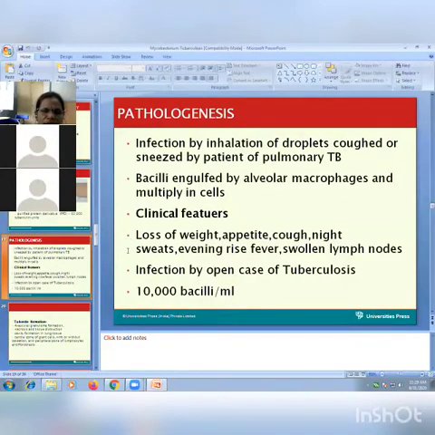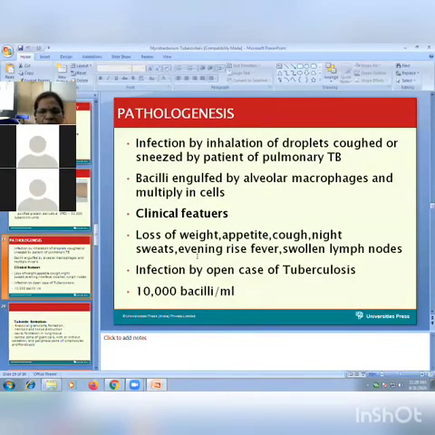The clinical presentation depends upon which organ gets infected. Usually in pulmonary tuberculosis, these are the clinical features: loss of weight, loss of appetite, cough, dry or productive, and hemoptysis might be there. Hemoptysis means blood in the sputum.